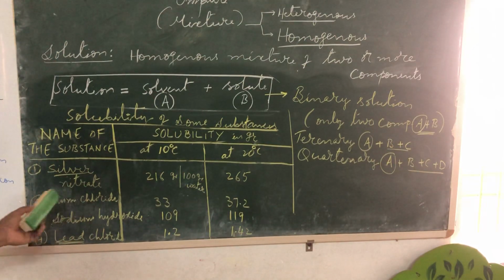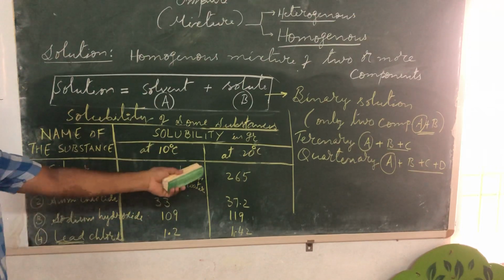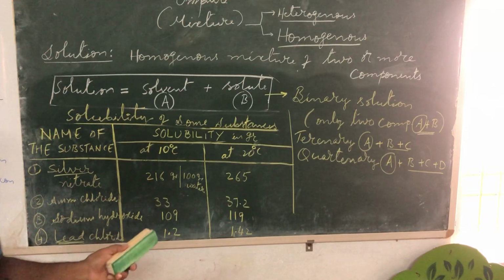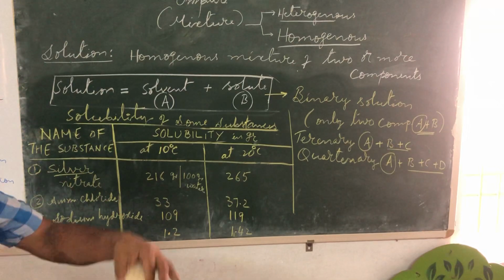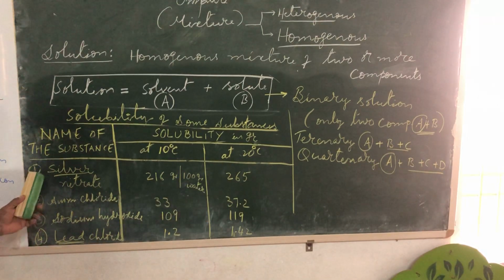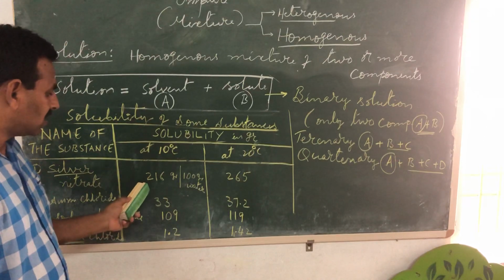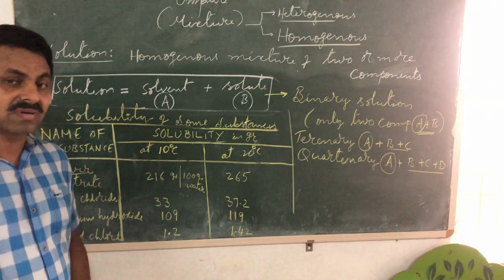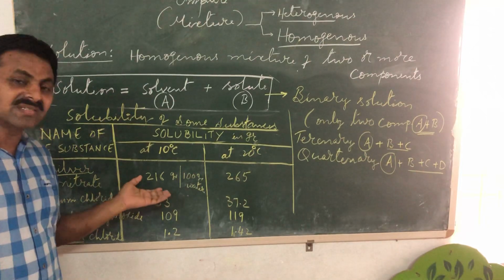There is a substance named silver nitrate. Look at this solubility data of some substances, selectively taken so that you understand better how solubility varies from one substance to another. Silver nitrate is one of the important salts whose solubility is 216 gram per 100 gram water. In just 100 ml water, you can dissolve 216 gram